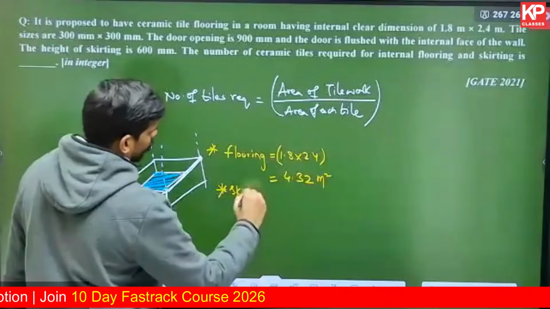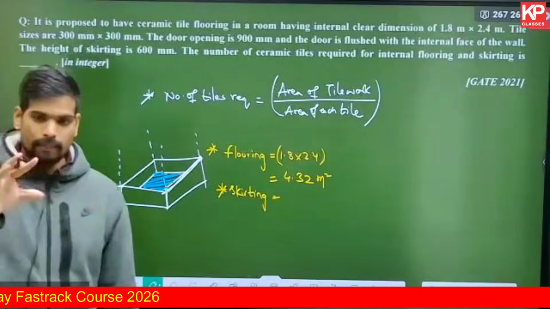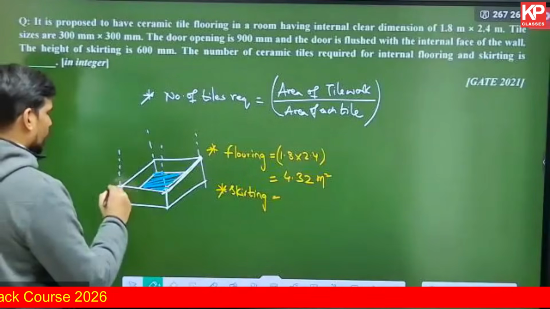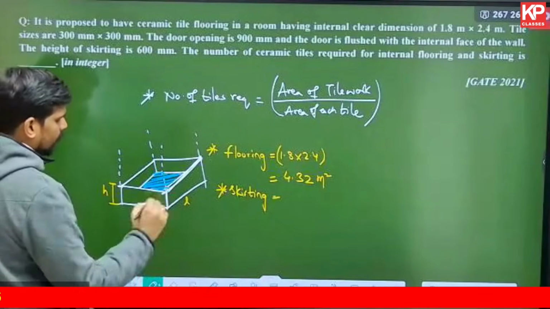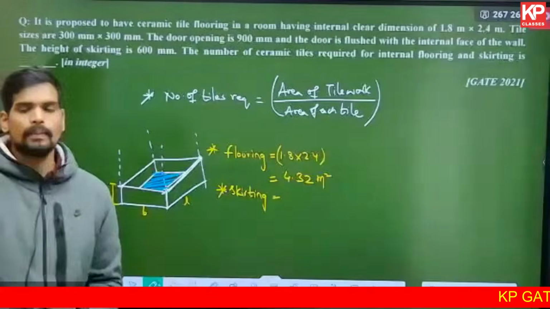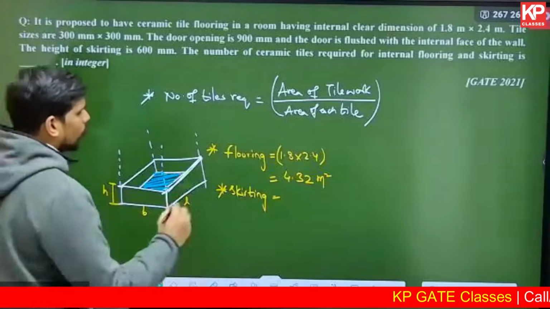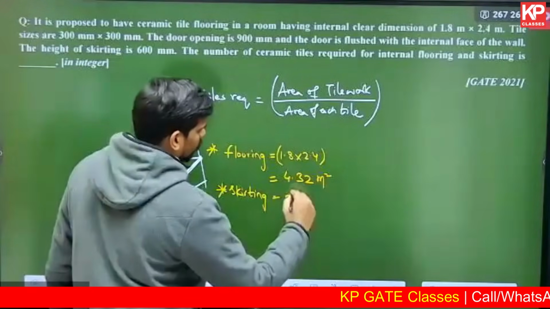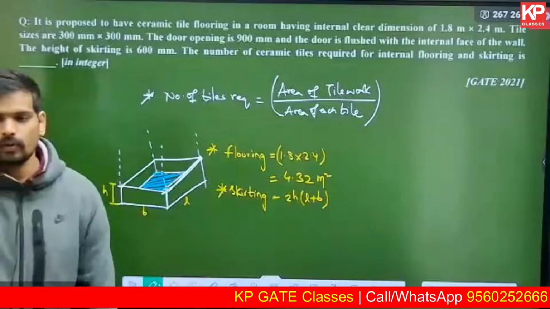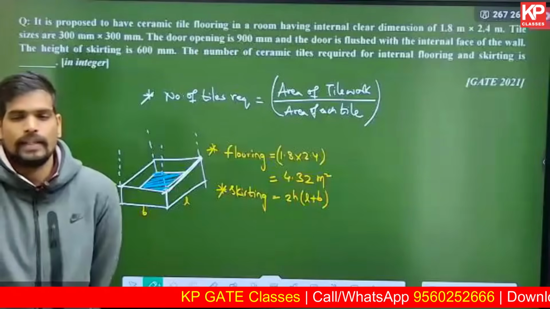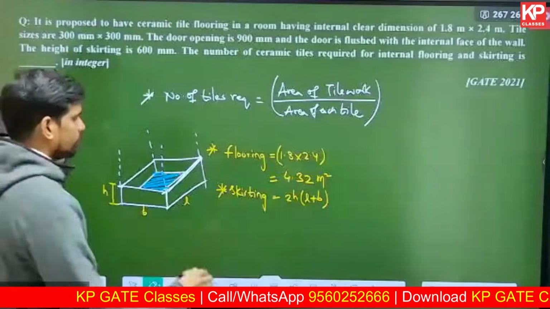And then you have the skirting. Skirting, that is basically the vertical part. If this is the height of the skirting, if this is length and this is breadth, the total surface of the vertical planes, the wall area, we already know the formula, it is 2h into L plus B. That's what you will apply over here. But is it completely 2h into L plus B or is there any exclusion? Tell me for the vertical part, the skirting part.